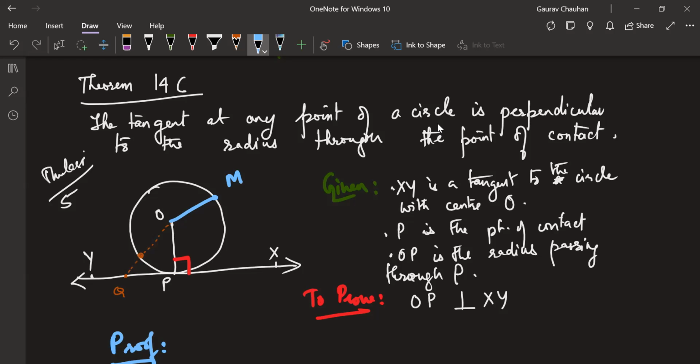Okay, OM. I have to draw a perpendicular here. It will be the tangent. How many perpendiculars can I draw? One only, correct? One perpendicular only I can draw here. That will be the tangent. Okay with that? Any confusion?